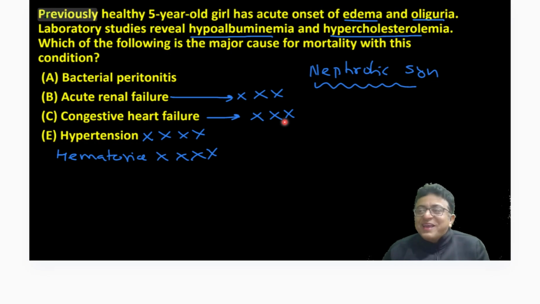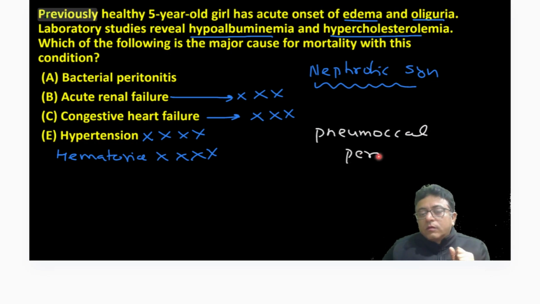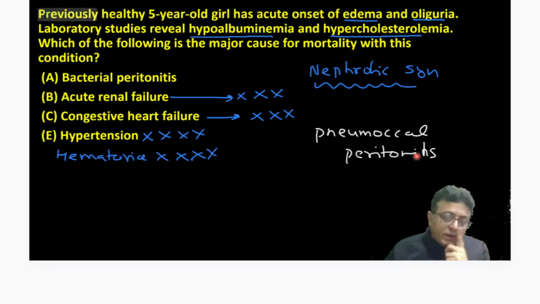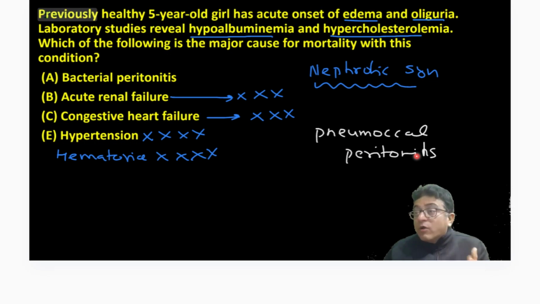So the most common complication of nephrotic syndrome is pneumococcal peritonitis. A patient of nephrotic syndrome is on steroids, so they are immunocompromised. A lot of fluid in the abdominal cavity, ascites, which acts as a culture media.